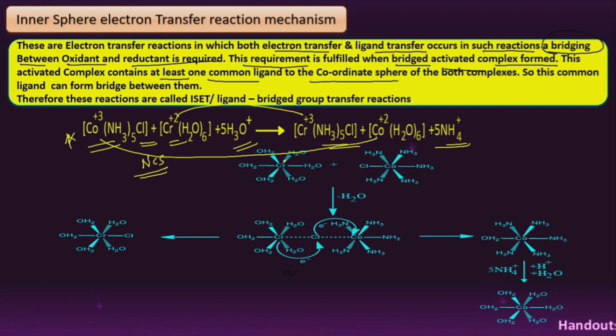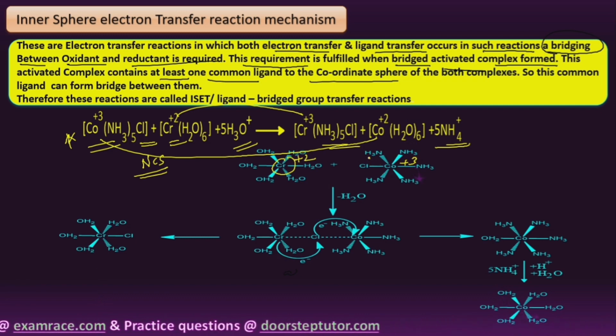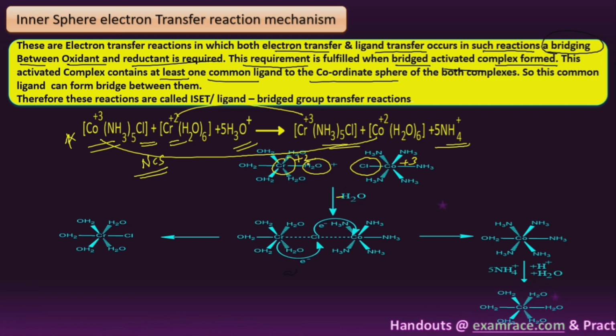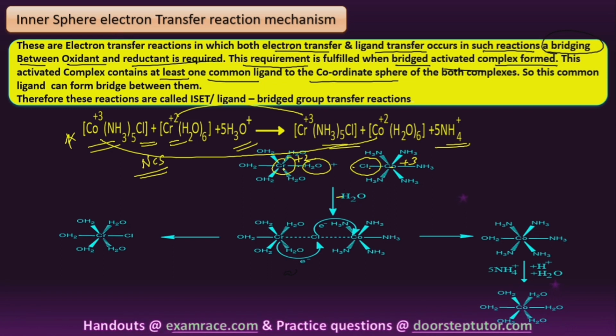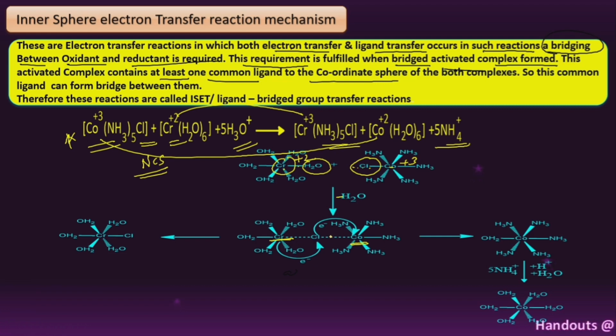This is the chromium with 6 aqua molecules surrounded by the metal atom, and here the cobalt with plus 3 oxidation state, chromium with plus 2 oxidation state. Here the Cl is a common ligand. So what is happening, students? In this chromium, one water ligand leaves. When the water ligand leaves, the Cl ligand forms a bridge between these two metal atoms. That means the Cl can act as a bridge between chromium and cobalt. Here you can see this is the chromium and cobalt, and it forms a bridge between these two metal atoms.